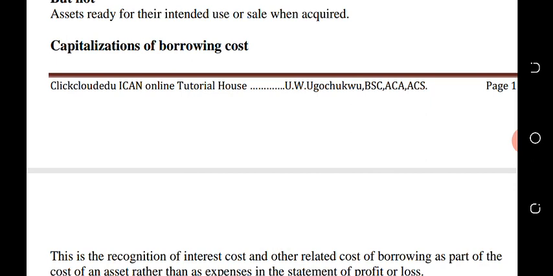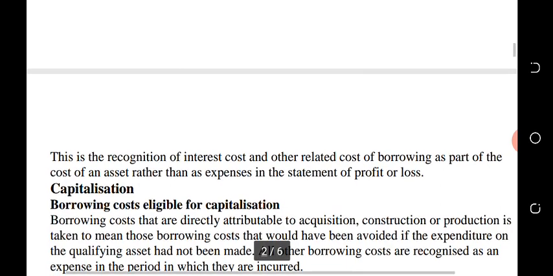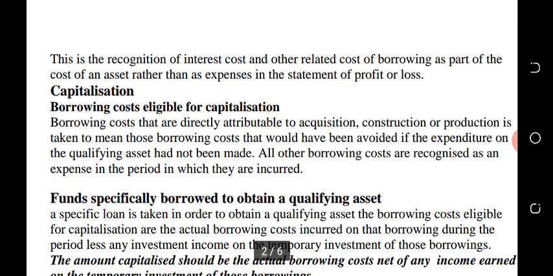Capitalization of borrowing costs. Now, what do we mean by capitalizing borrowing costs? Let me explain the meaning. This is the recognition of the interest cost and other related costs of borrowing as part of the cost of an asset rather than an expense in the statement of profit or loss. When we say you capitalize borrowing costs, we are saying that interest cost and other related costs on the borrowing should be added to the expenditure on the qualifying asset, not treated as an expense in our profit or loss statement.